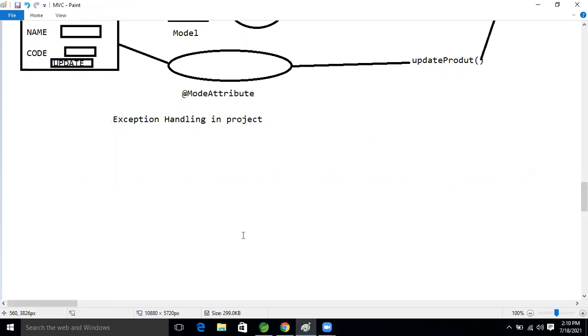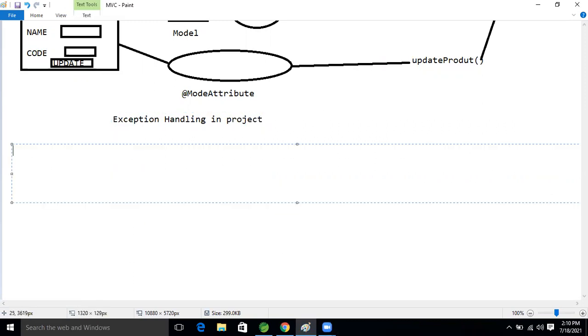So the first step, what will we do now, guys? First, define one custom exception class. After that, what will we do next?